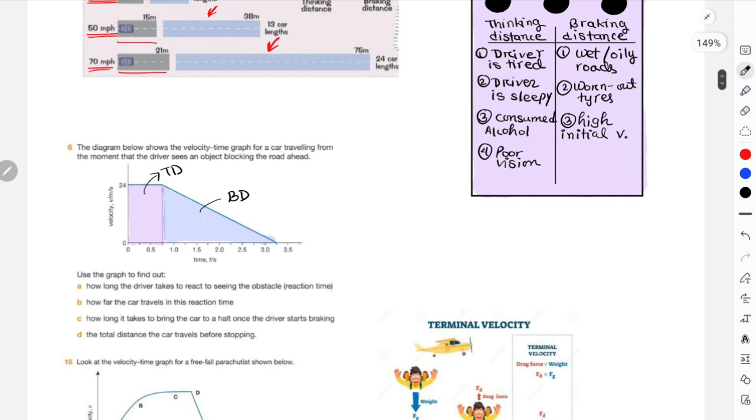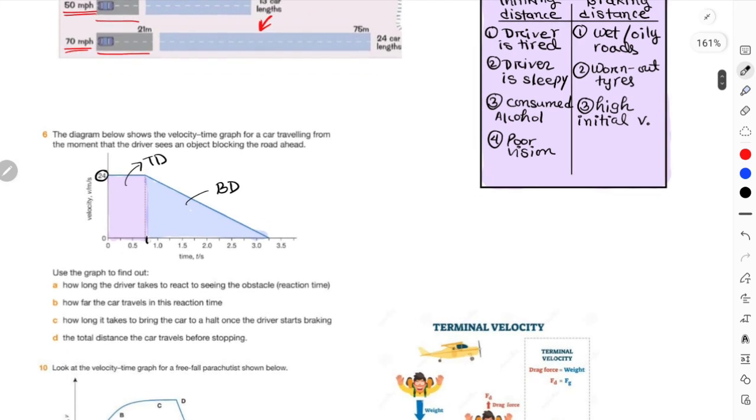Okay, now over here we can see that initial velocity was 24 and the reaction time over here was 0.75 seconds. From that 0.75 seconds to almost 3.25 seconds, within this time duration the object was braking. Now it asks how long the driver takes to react to see the obstacle, basically the reaction time, which we know is 0.75 from the graph. So this is 0.75 seconds.